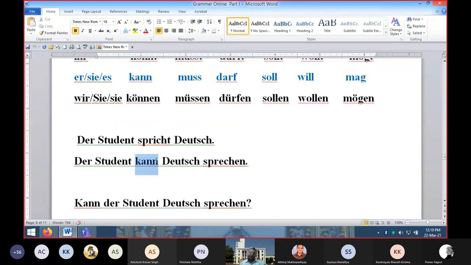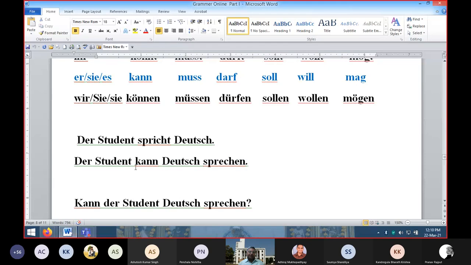Now the modal verb you will put at the second place: Der Student kann. The rest of the things like Deutsch, etc. And the main verb is spricht, speaks. So you have to find the original form, the infinitive form of the verb. Spricht has come from the original form sprechen. That original form will go at the end. So this is the structure of sentences with modal verbs: Der Student kann Deutsch sprechen. This has become the sentence.